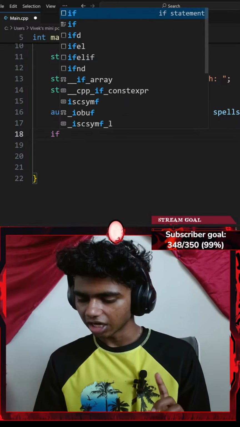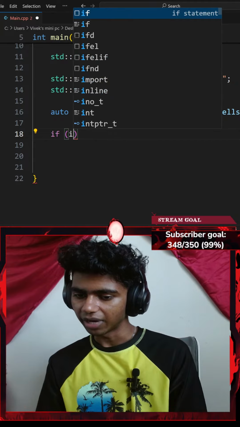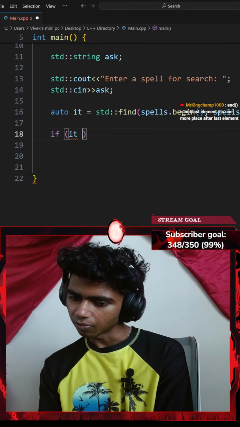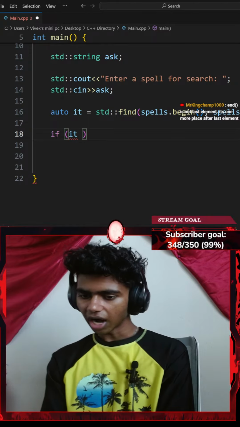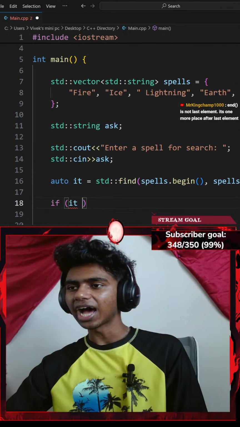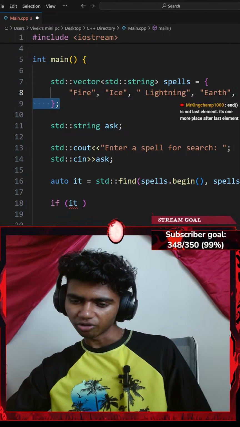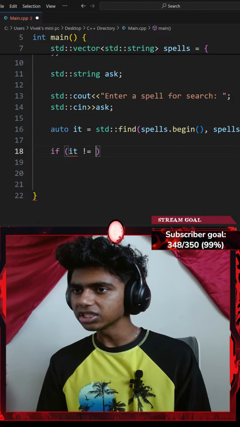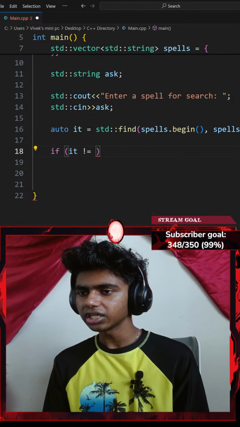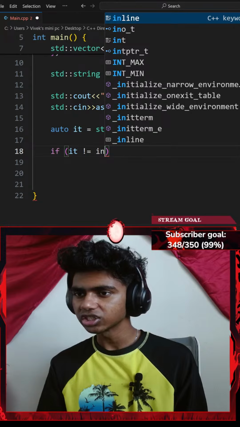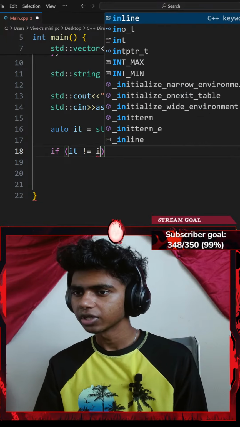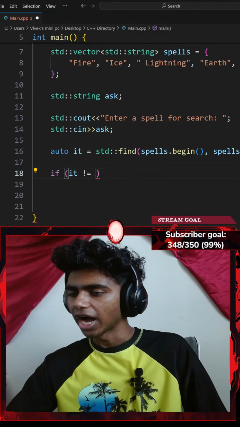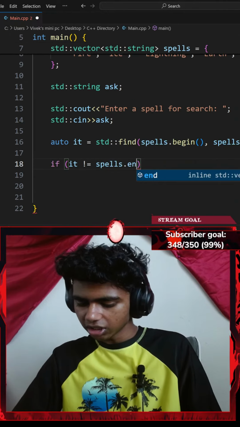So I'll go with an if statement. If a pair of parentheses, if my iterator is not the end. I thought that end was the last element. I thought I get access to the last element of my vector if I go with end. I should actually ask it in that case. Okay, so if my it is not equal to my inventory's vector, I don't have access to my inventory's function. Actually, spells. There we go, spells.end.